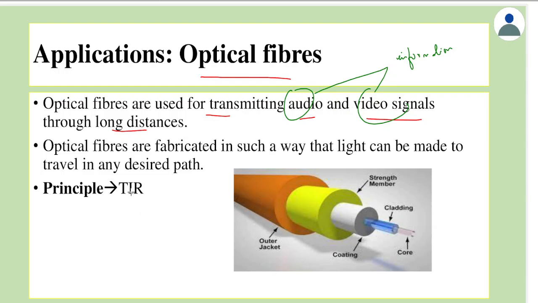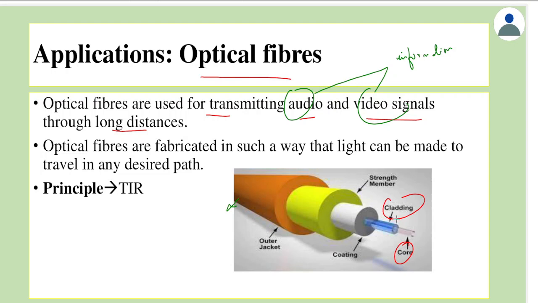Now the principle of optical fibers is total internal reflection. As seen here, this is called as artistic diagram, which means we draw the objects bigger size to make it very, very clear. Not the exact picture, but just a description is given here. Now here what is very, very important is two parts. One is called as core and other part is called as cladding.